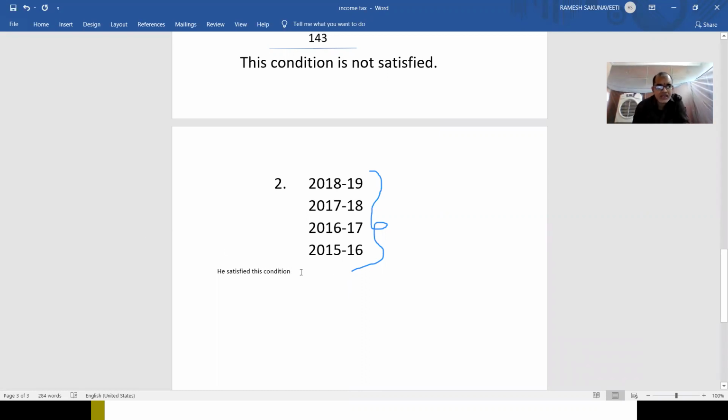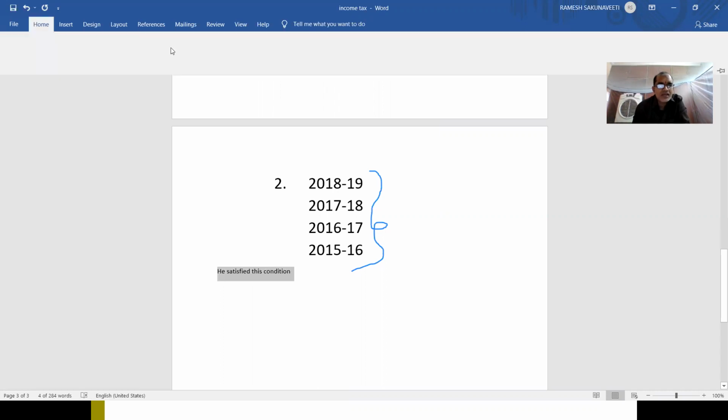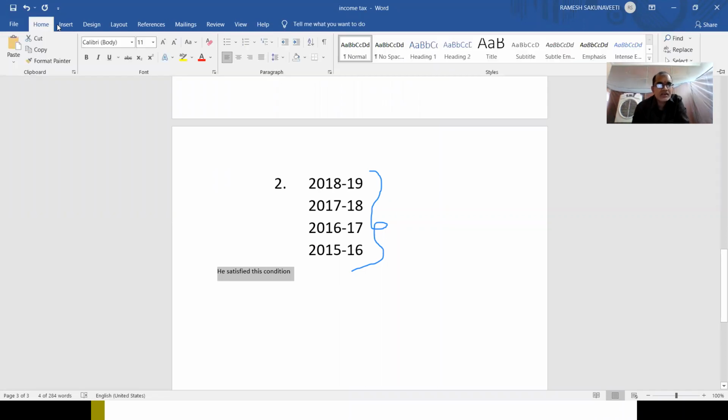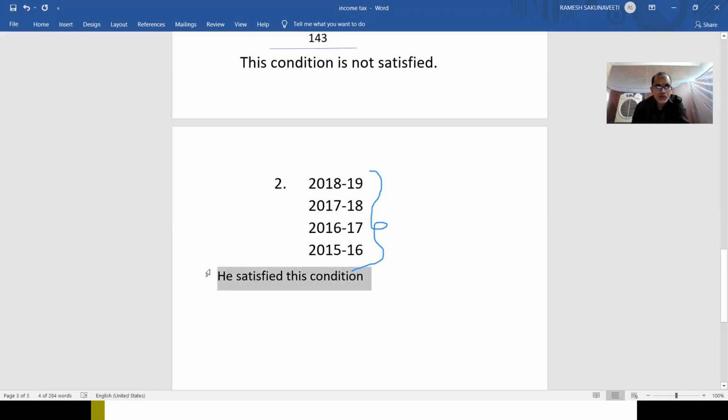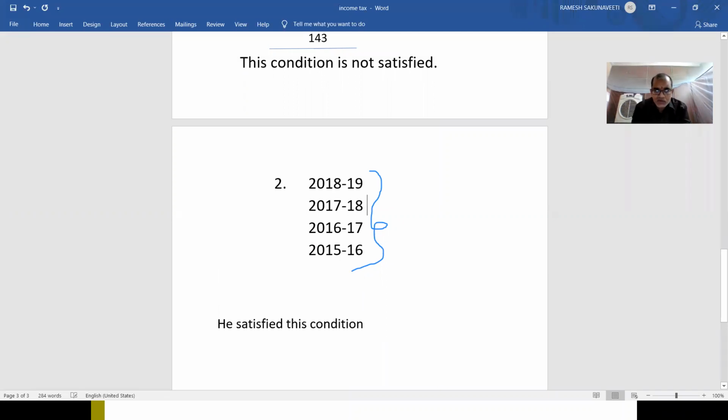See, you calculate properly. So I am calculating. If you have any doubt, you may be having doubts, so I will calculate and show to you. How I am saying that he satisfied this condition, I will tell you. See, in the year 2017-18, he stayed totally in our country only. In the year 16-17 also, he stayed in our country totally. In 15-16 also, he stayed in our country total 365 days.